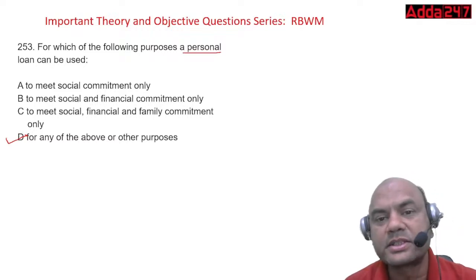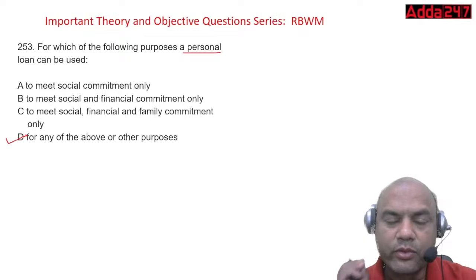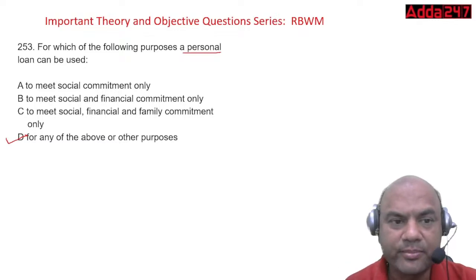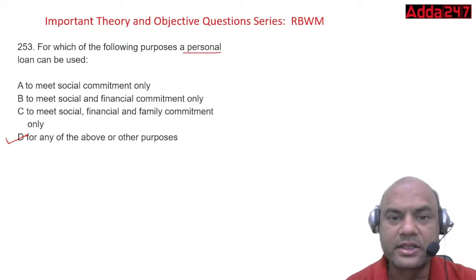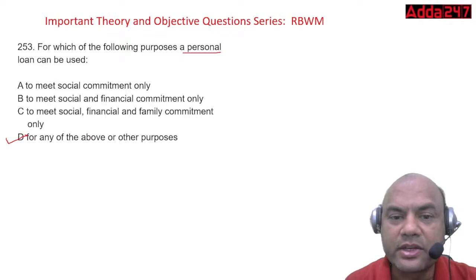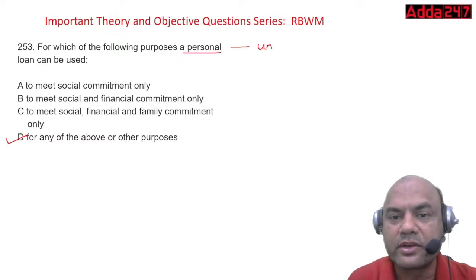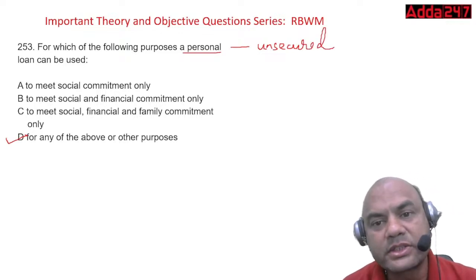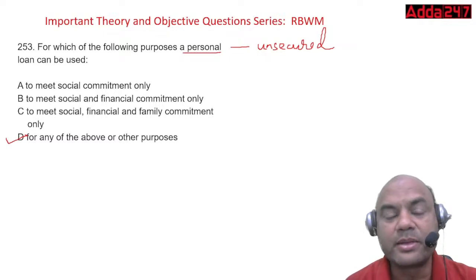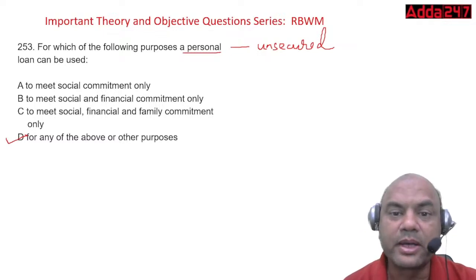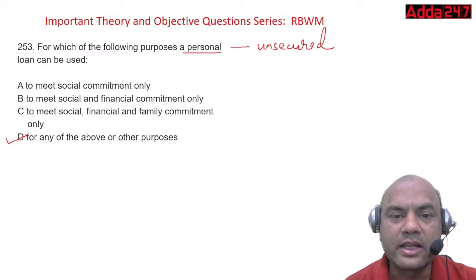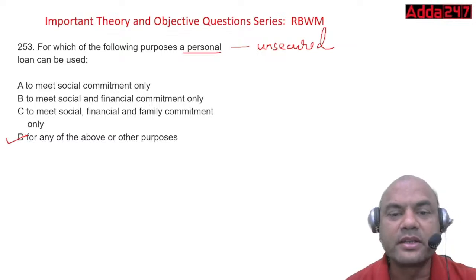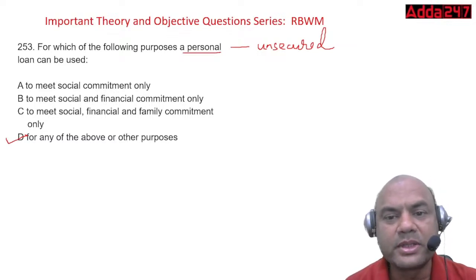Here, personal means freehand. No one can force you to use these funds here or there. So it can be used freehand for anything if you want. That's why it's called personal. Personal loan is an unsecured loan. Remember this, personal loan is unsecured. No security is asked in personal loan, but some banks, depending on the risk appetite, do ask for some bike or some minor collateral. But remember the rule: personal loan means unsecured.